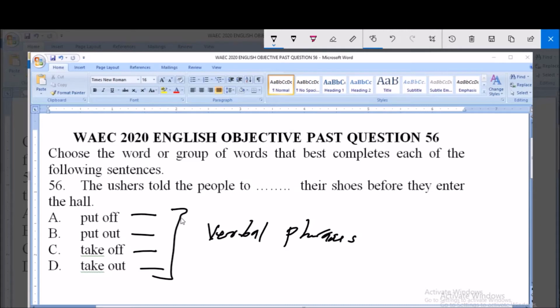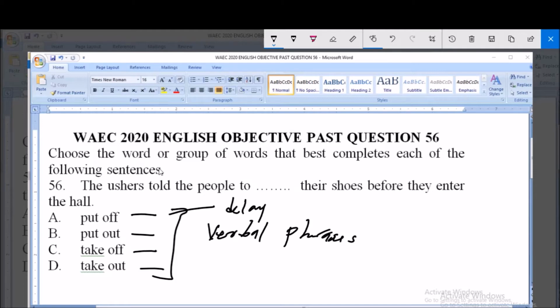Now, to put off simply means to delay something, to cause delay in something. When you put off something, you delay something, or you procrastinate the stuff, or you are not doing it immediately.